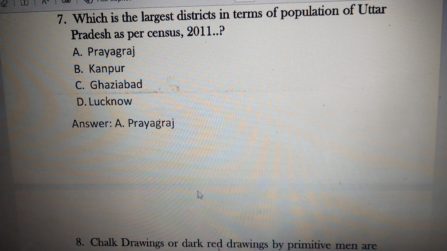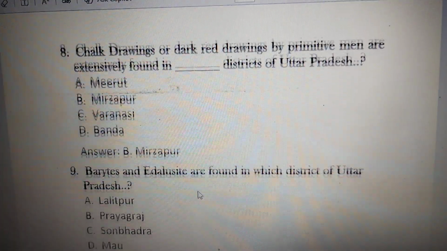Prayagraj is the largest district in terms of population as per census 2011. So the 2011 census is very important from the exam point of view. It provides various statistics and indicators which are very important. Look at the next question.